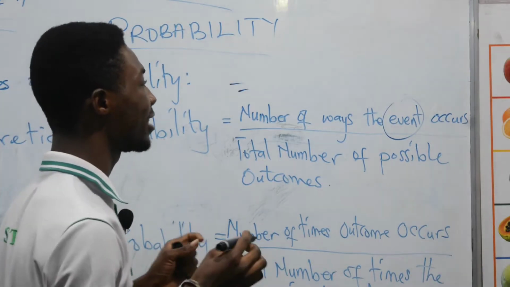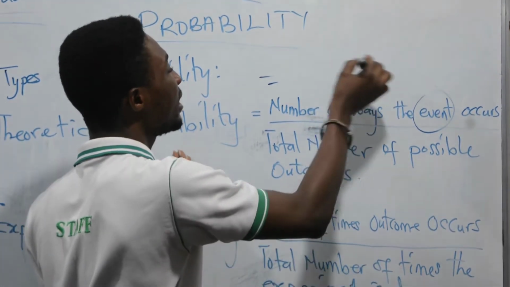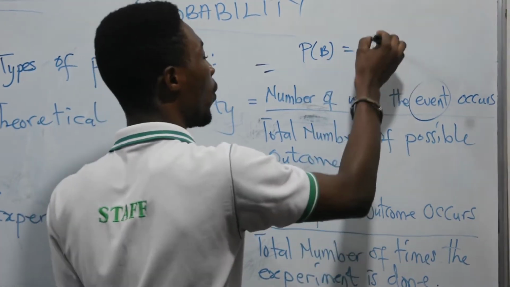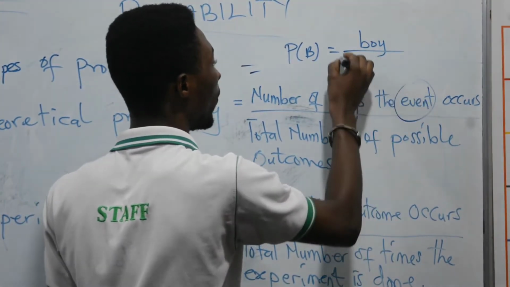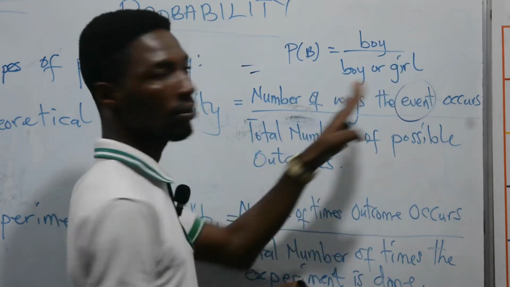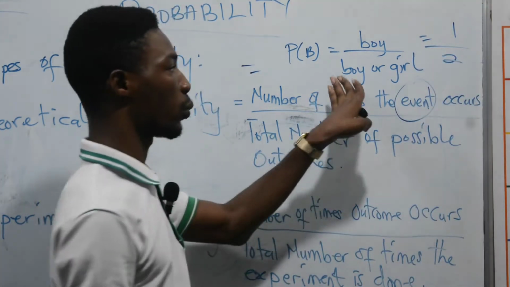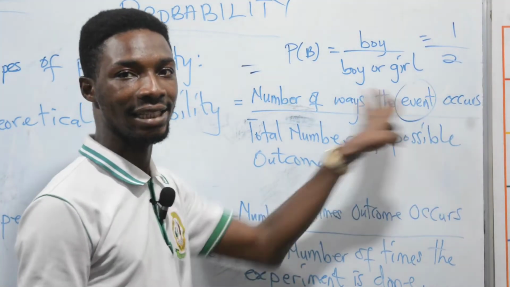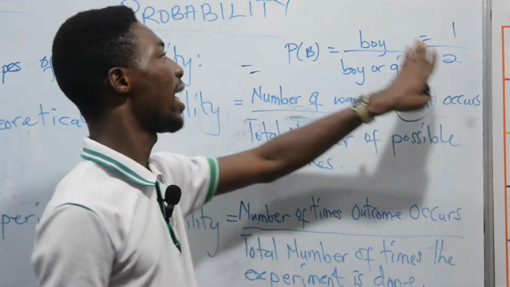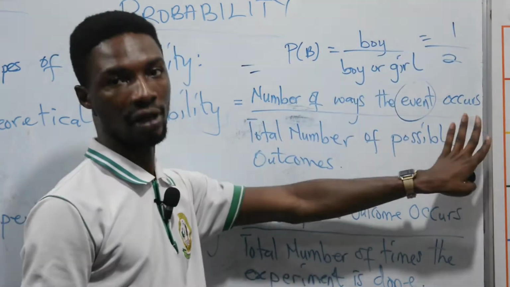If I want to predict that a pregnant woman is going to give birth to a boy, then the probability of boy is going to be boy over boy or girl. So it's going to be 1 over 2 because boy or girl, we add the 2 outcomes. So we get total possible outcomes of 2. And then the outcome that we are looking for is boy, so it's 1 over 2.